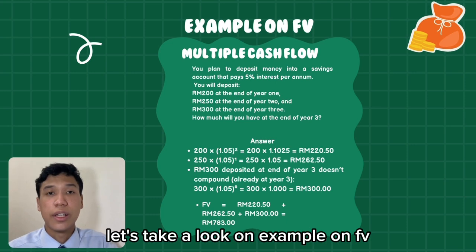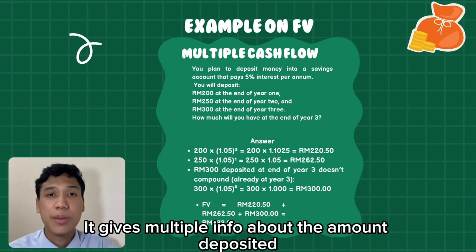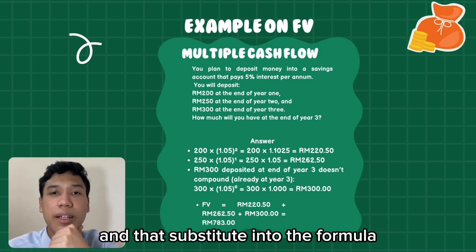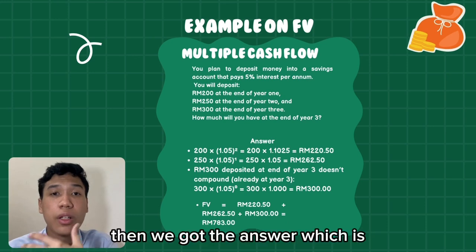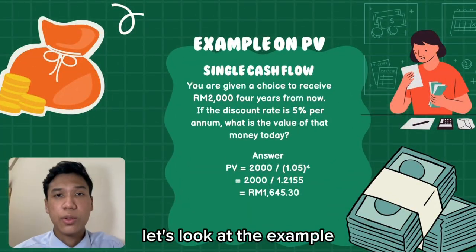Let's take a look at an example of FV for multiple cash flow. In this question, it gives multiple pieces of information about the amount deposited. We need to find each amount and substitute into the formula. Then we get the answer, which is RM783.